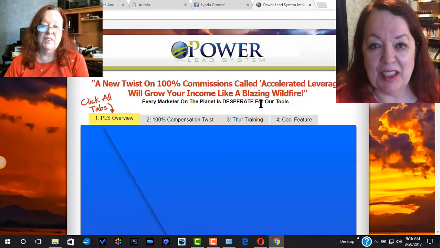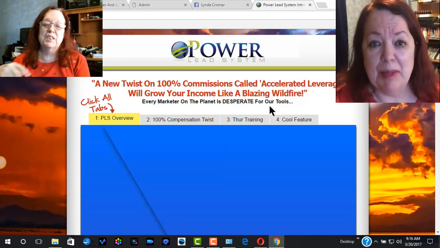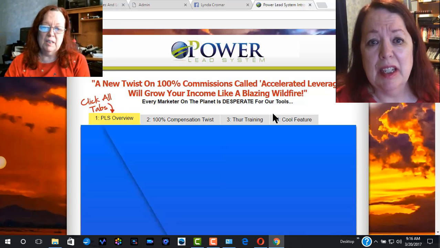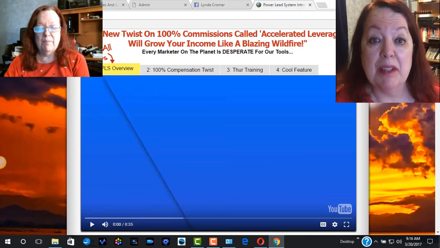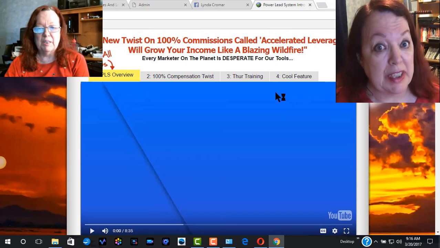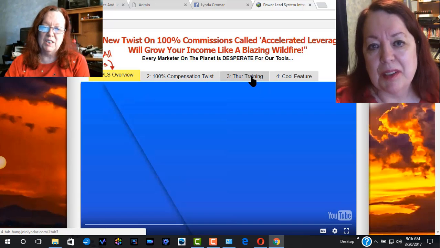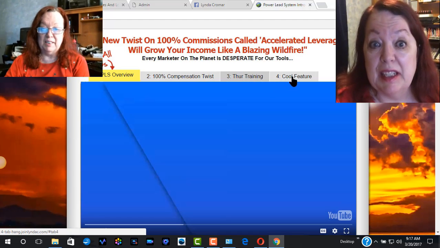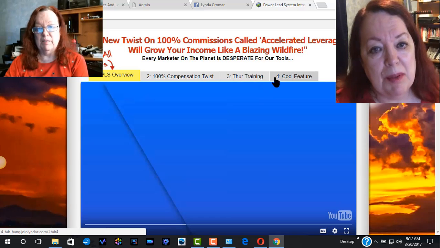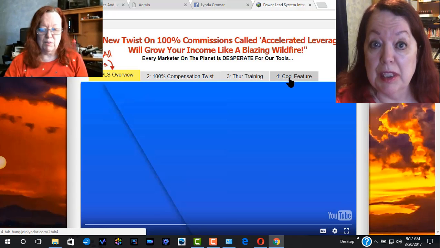This is actually called the 4-tab, and it's just another sales page to share with people the things that are good about Facebook, using Twitter, using Power Lead System. And what I did is I changed this third tab, which was about the free lead system, but they actually have that in 2 tabs. They have it in 3 and 4, so you don't really need both of those because this one tells about it too.